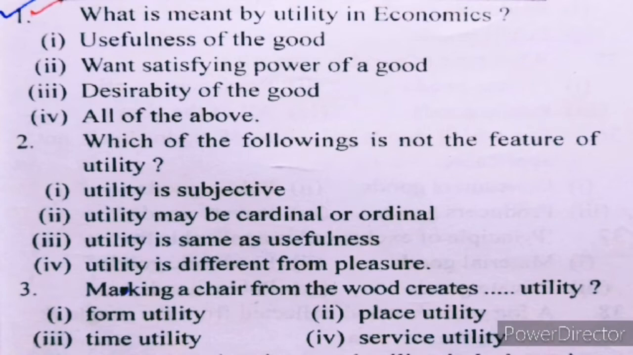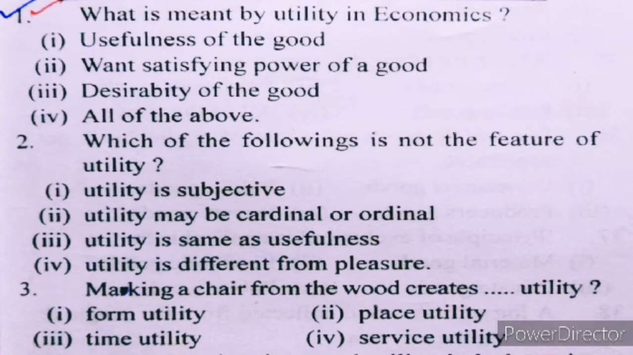Number 3, making a chair from the wood creates dash utility. The options are I. Form utility, II. Place utility, III. Time utility, IV. Service utility.